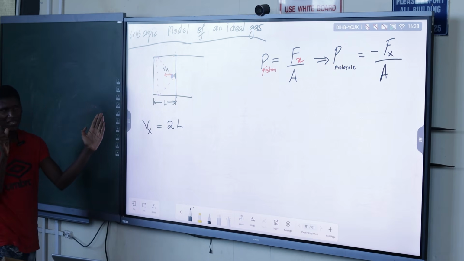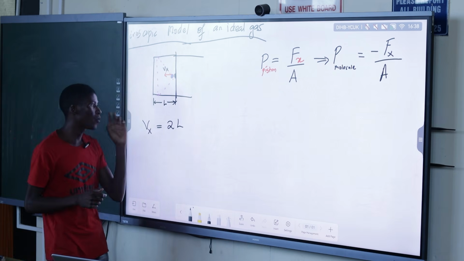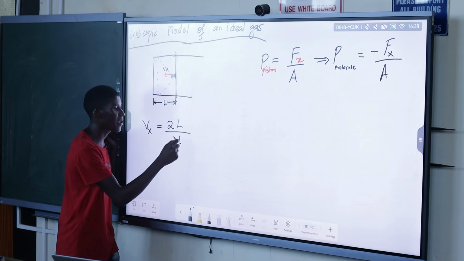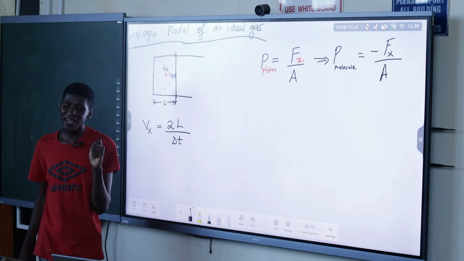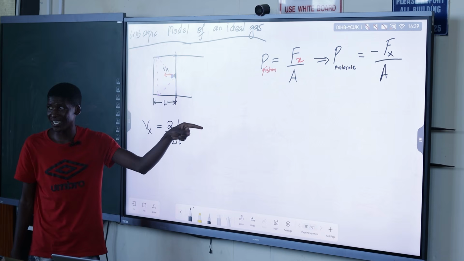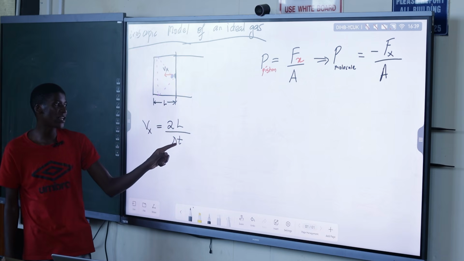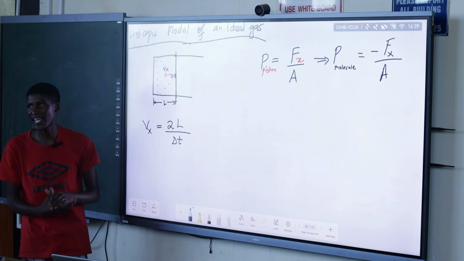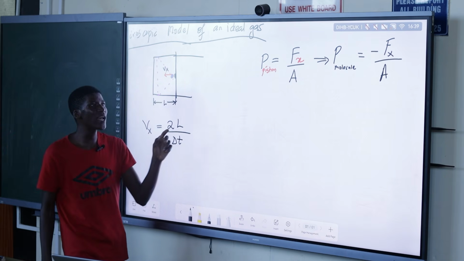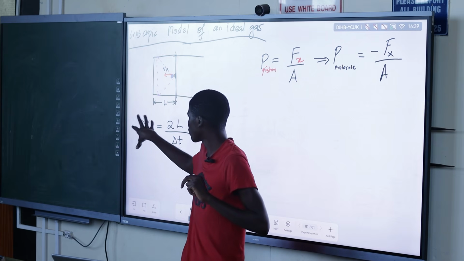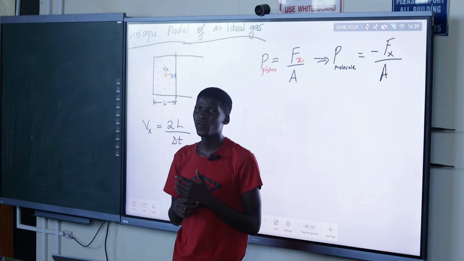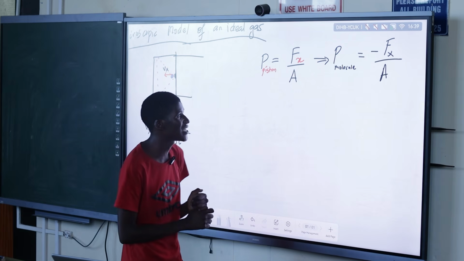That's why we are looking for that force, as it is coming back. And this is over the time. Let's just call the time delta t. This delta t is the time taken for it to go and come back, the time taken for it to travel a distance of 2L. So why did we need this? It is because we can actually define force using this quantity. We can link the force and the speed to an extent. How can we link force and speed, like the scalar values of force and speed?